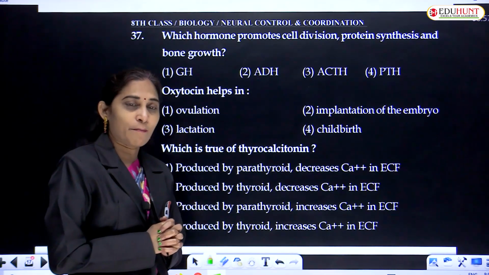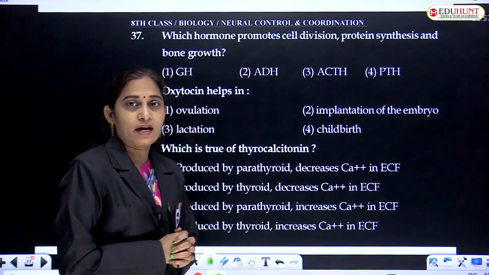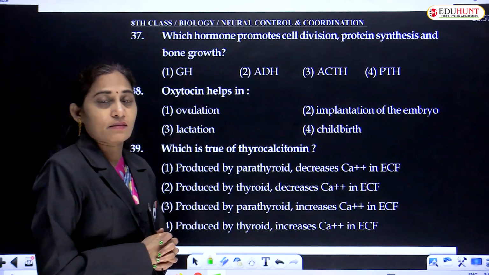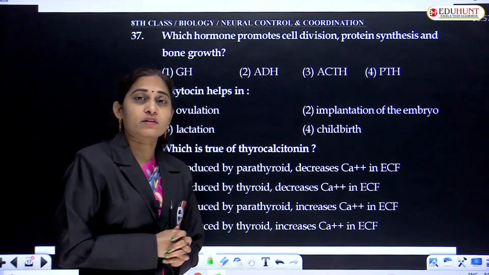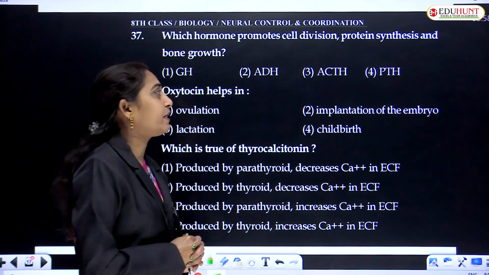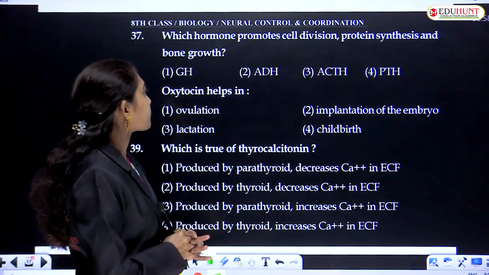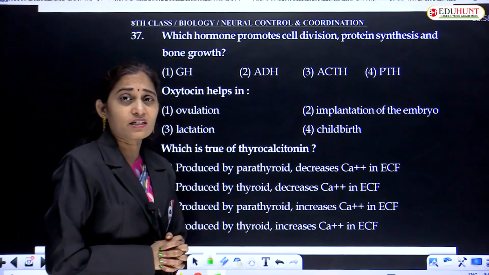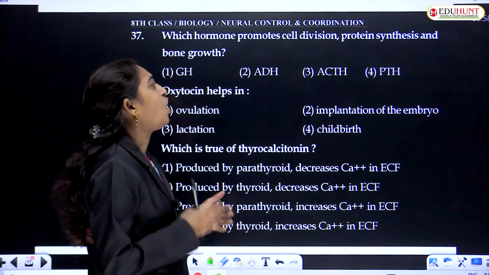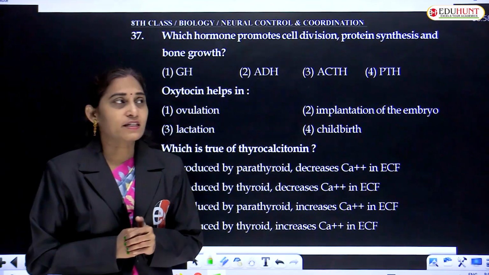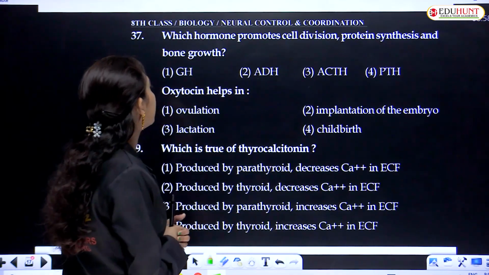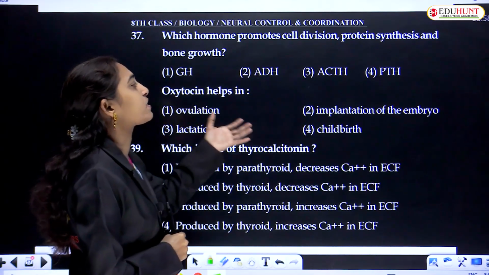If the number of cells in an area increases, the size of the organ or the organism obviously increases. And this is the result of which hormone?